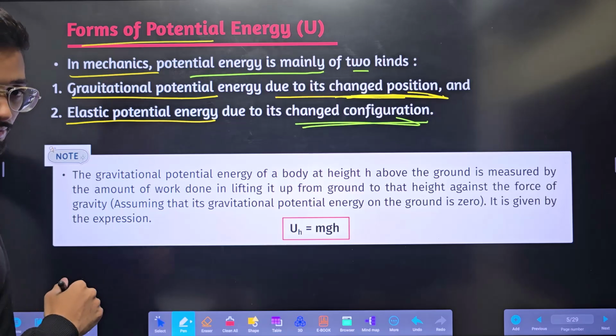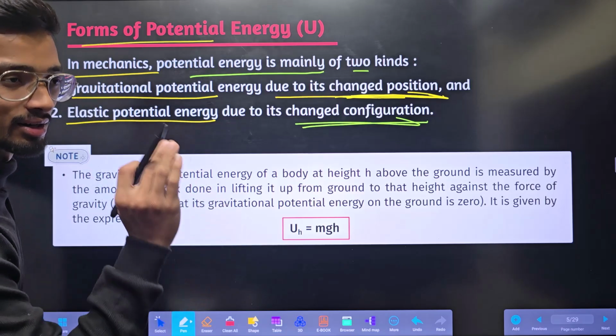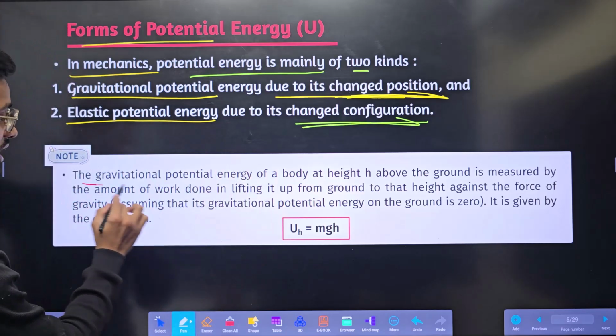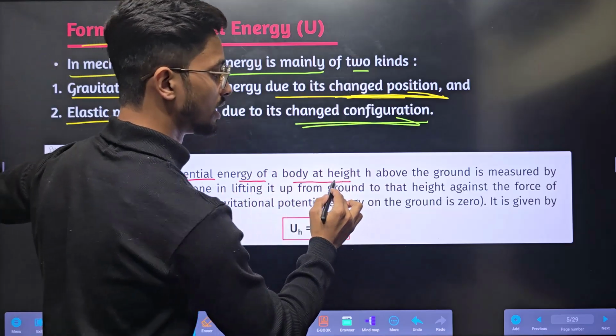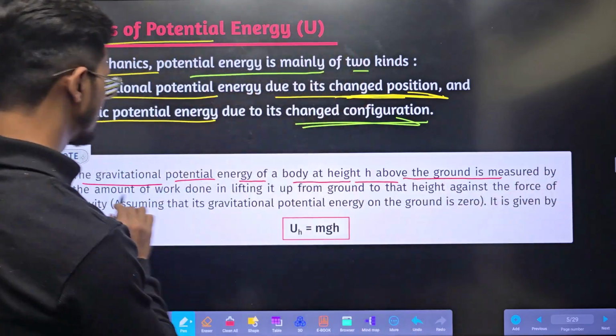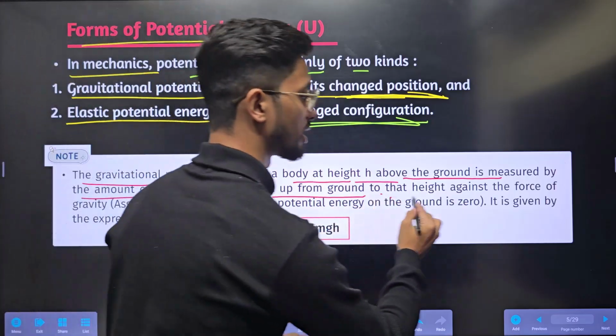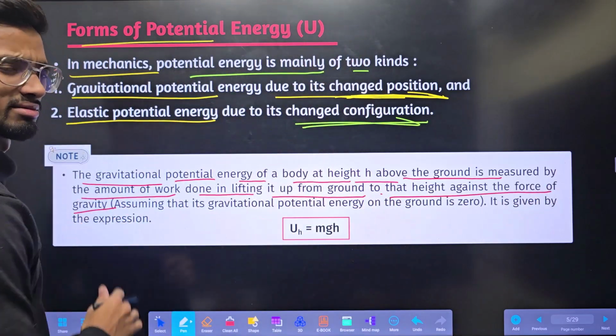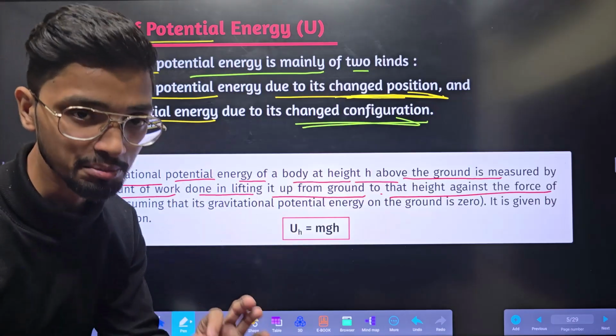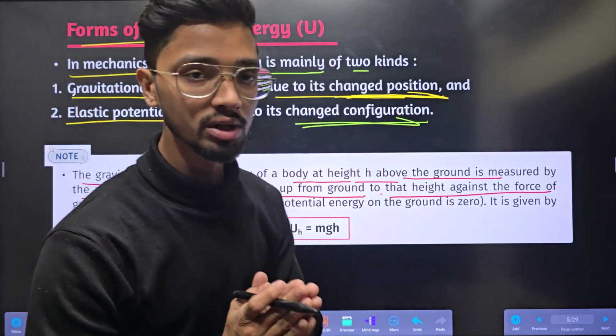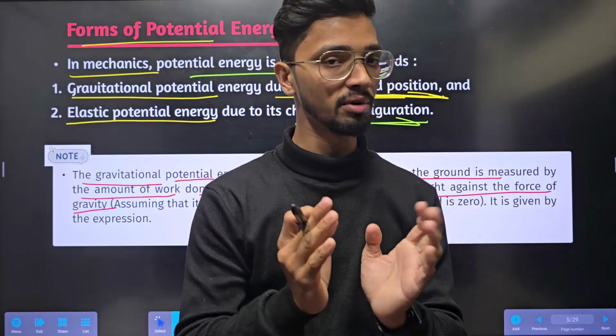Now, note this point. It is a simple thing that we have learned before. See, the gravitational potential energy of a body at a height h above the ground is measured by the amount of work done in lifting it up from the ground to height h against the force of gravity. So much they have told. In simple terms, I'll say, what is energy? Energy is a form of work.